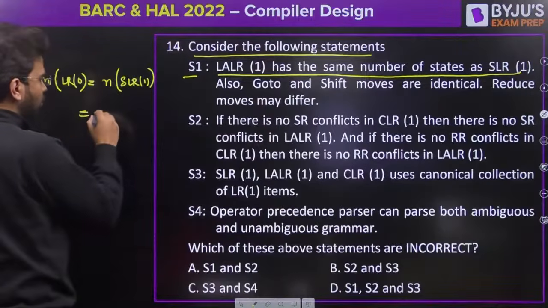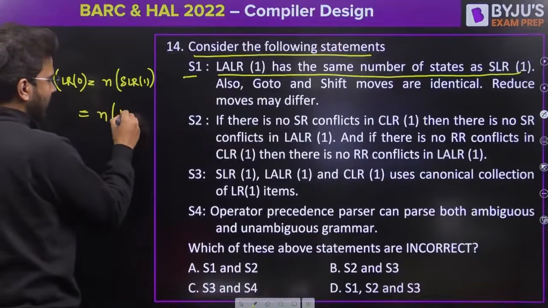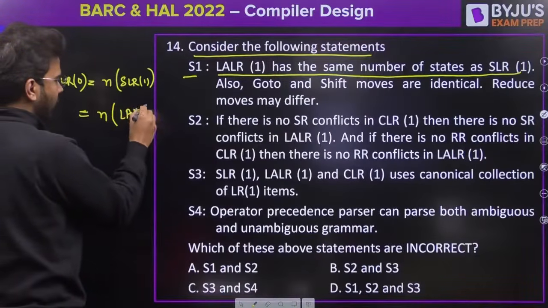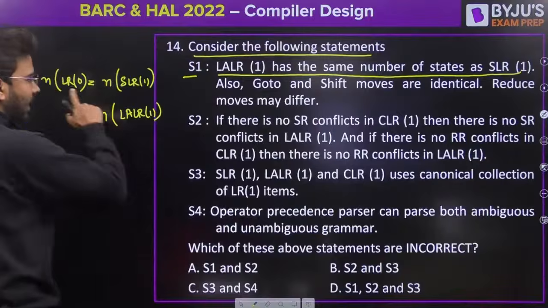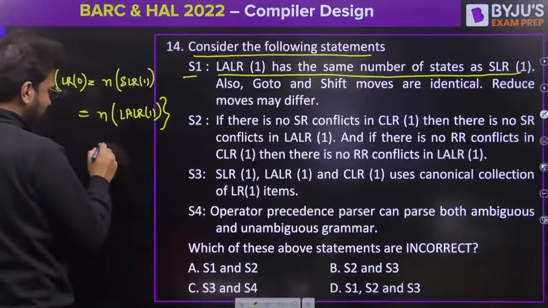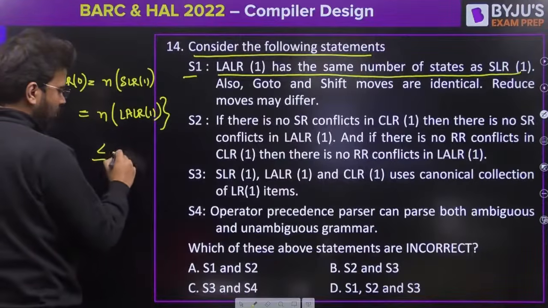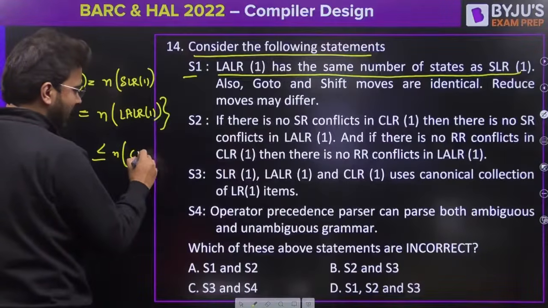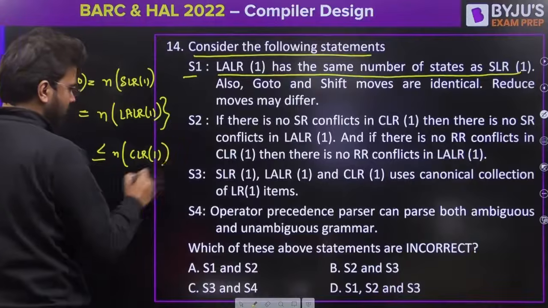It is equal to the number of states in LALR1, and all three are equal, but this is less than or equal to the number of states in CLR1, or we can say LR1.